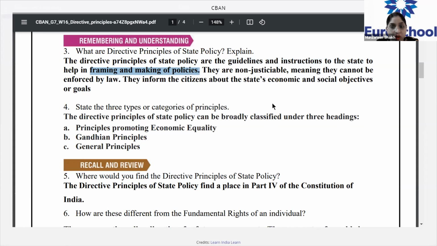They are non-justiciable. What does non-justiciable mean? Who will tell me? They cannot be enforced by law. Very good. They cannot be enforced by law. And they inform the citizen about the state's economic and social objectives. All right. So this is how you are going to explain the whole answer.